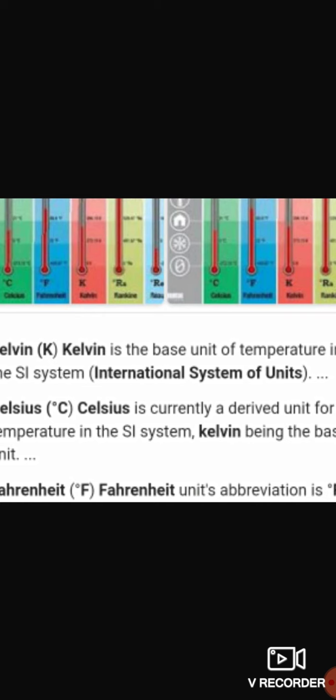Fahrenheit is written as degree Fahrenheit. For example, 25 degrees Fahrenheit is read as 25 degrees Fahrenheit. Kelvin is written as K. For example, 100 Kelvin is read as 100 Kelvin. The SI unit of temperature is Kelvin.